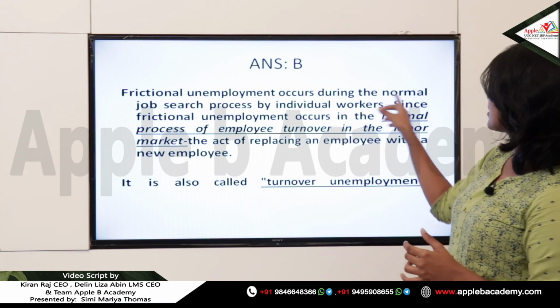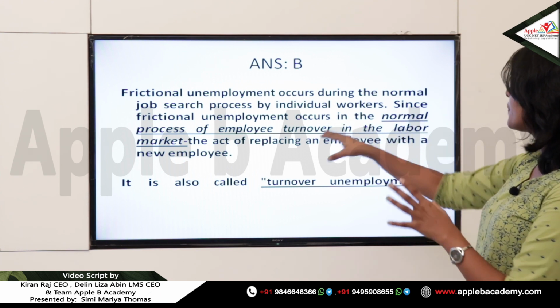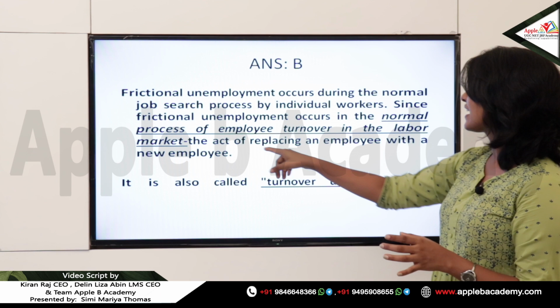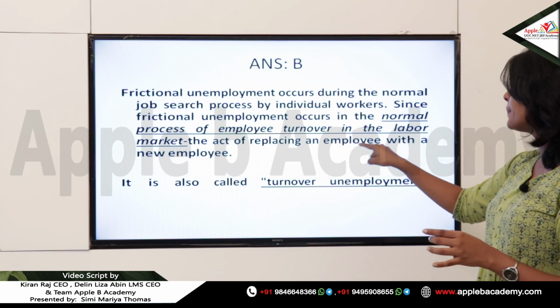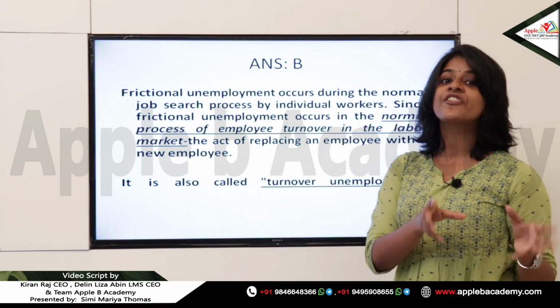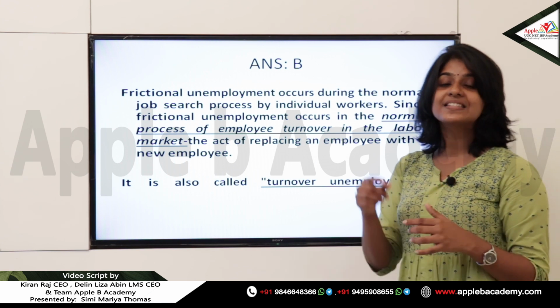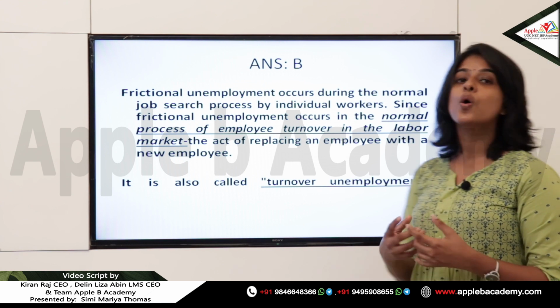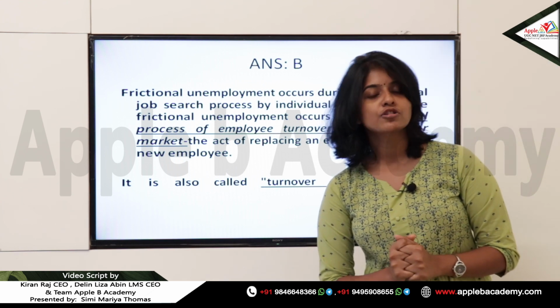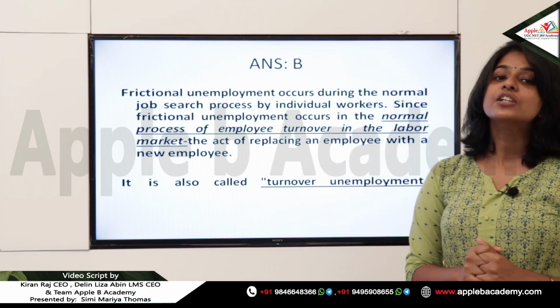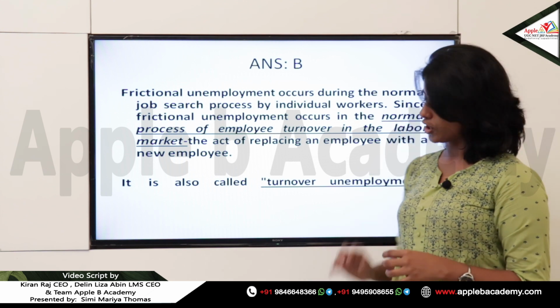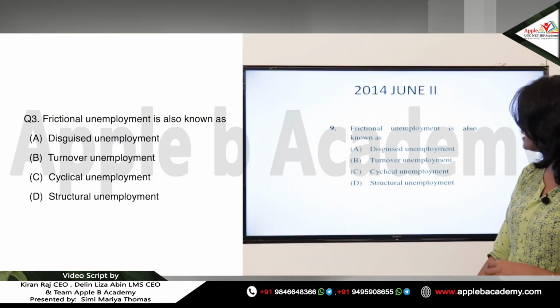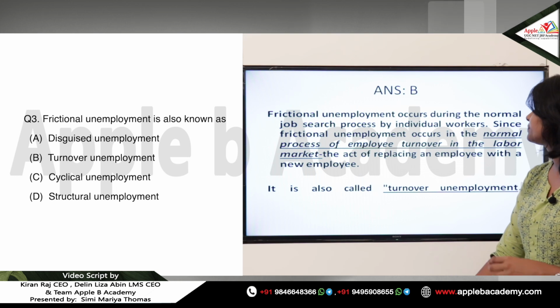So since frictional unemployment occurs in the normal process of employee turnover in the labor market, from the perspective of an employer it is an act of replacing an employee with a new employee. That is why it is also called turnover unemployment. Clear? So frictional unemployment is otherwise called turnover unemployment or search unemployment. So the answer will be option B, turnover unemployment.